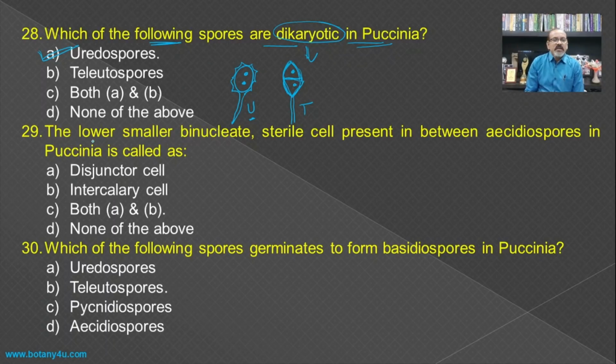So the dikaryotic means having the two nuclei, which is the uredospore, and hence the uredospore becomes the answer for this question. The lower, smaller binucleate sterile cell present in between aeciospores in Puccinia is called as.